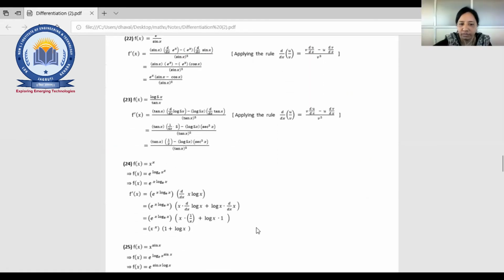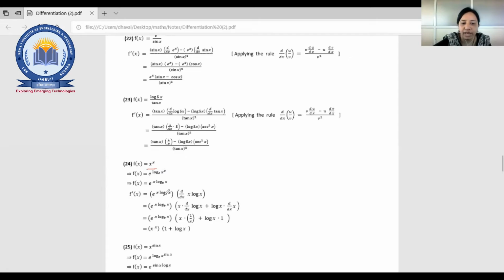One or two more examples. You are going to solve this in some different way. This one, x raised to x. Suppose you don't find any function which can be directly differentiated, right? Then you need to convert this x raised to x. One way is to write e raised to log x raised to x, base e. So this is nothing but the same as x raised to x.